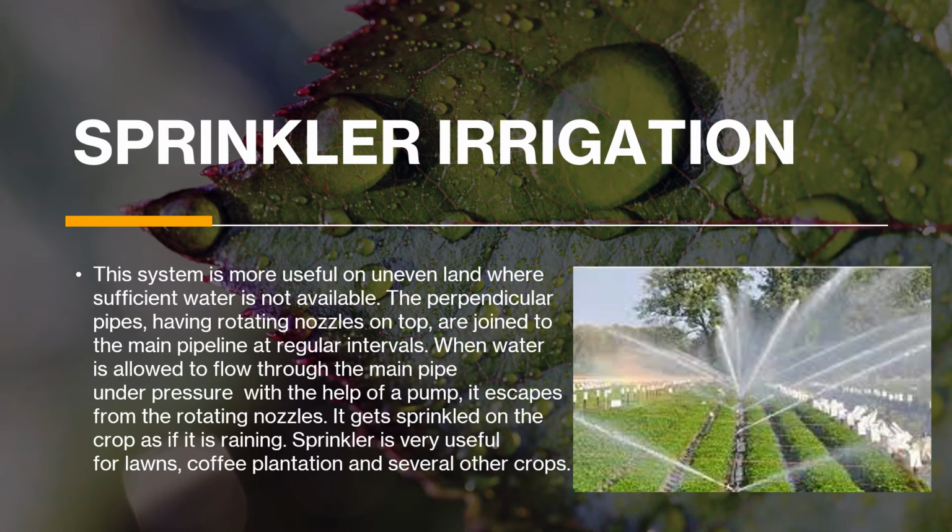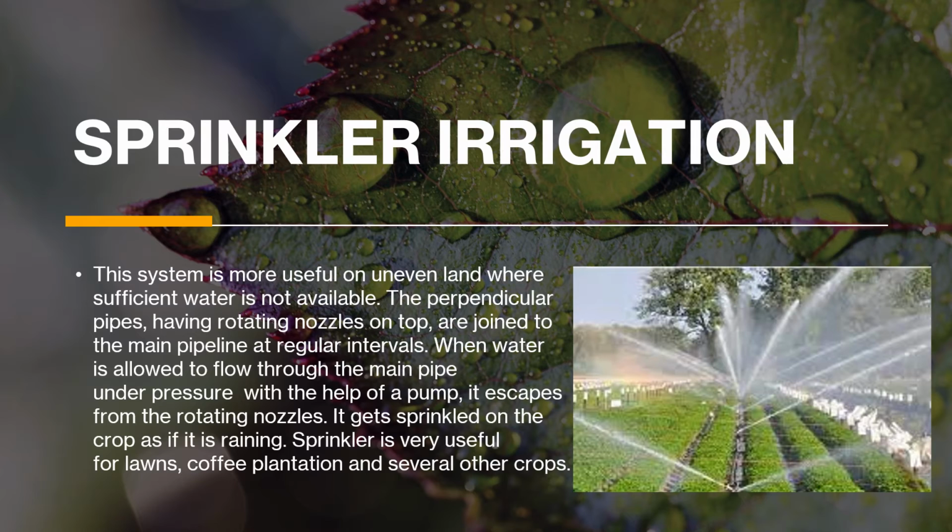So this system is more useful on uneven land where sufficient water is not available, because it gives a uniform water to each side. The perpendicular pipes, as you can see here, have rotating nozzles. See, these are nozzles from which the water is spreading out. So these nozzles rotate and are joined to the main pipeline, and at regular intervals they give out water.